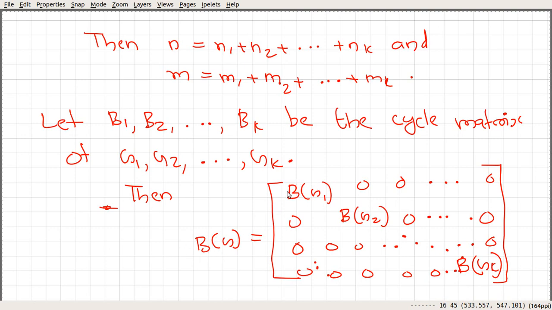Again, each component is a connected one, so we can apply the previous result to each and every component here.